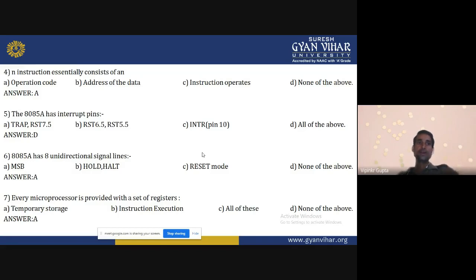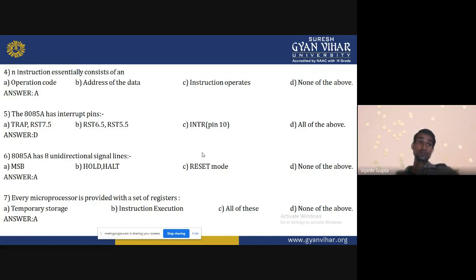8085A has an interrupt pin. Which one is the interrupt pin? How many interrupts are available in 8085? Five interrupts are available: TRAP, RST 7.5, RST 6.5, RST 5.5, and INTR. There are five interrupts which are available in 8085.